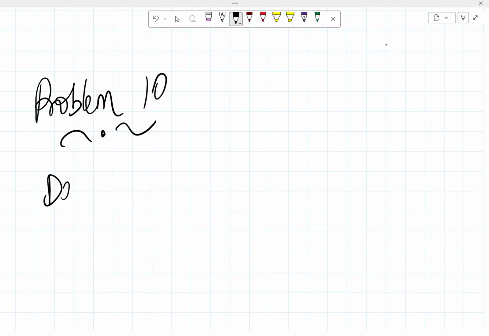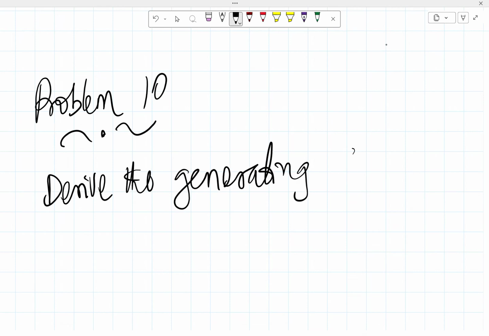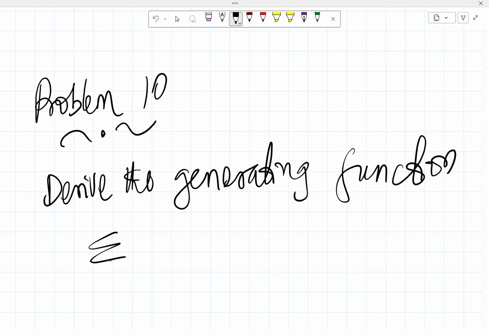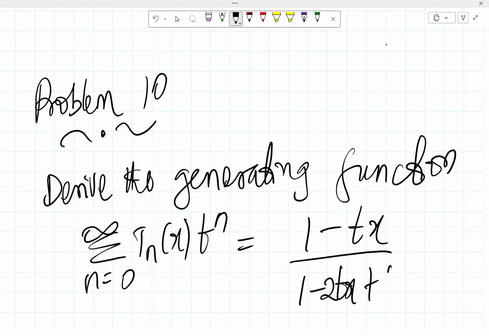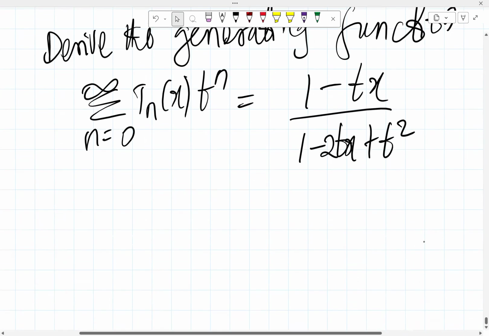So derive the generating function: the summation from n equals 0 to infinity of T_n(x) t^n equals (1 minus tx) all over (1 minus 2tx plus t squared).